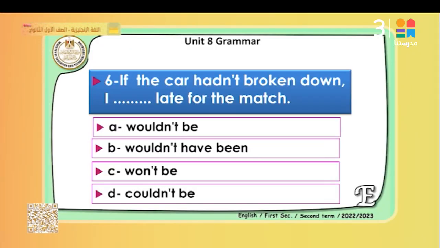Look at this example. If the car hadn't broken down, I blank late for the match. Look, after if, we have hadn't broken, past perfect. So this is the third conditional. We are going to use would have plus past participle. So we are going to say, if the car hadn't broken down, I wouldn't have been late for the match.